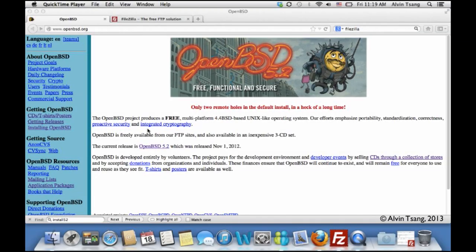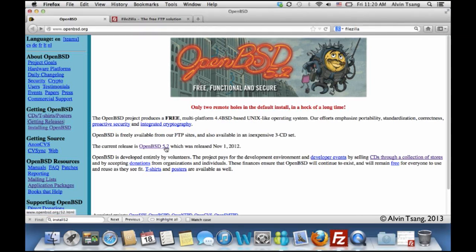I'm going to be installing OpenBSD 5.2 onto my ThinkPad, my IBM ThinkPad T30. It's a standard ThinkPad without any additions, so it's 40 gigabytes of hard drive and 256 megabytes of RAM. It's now January 2013, so the latest OpenBSD release is OpenBSD 5.2.